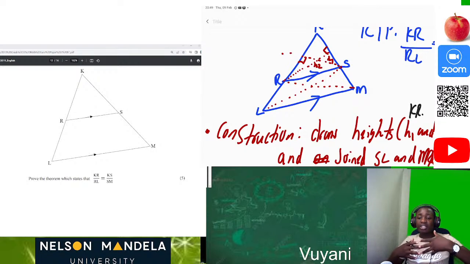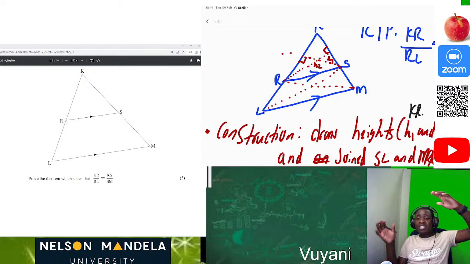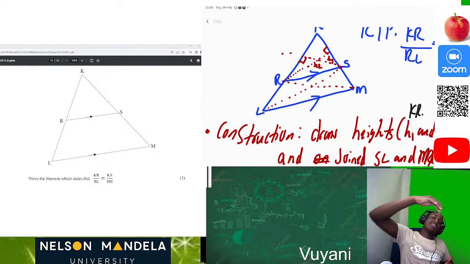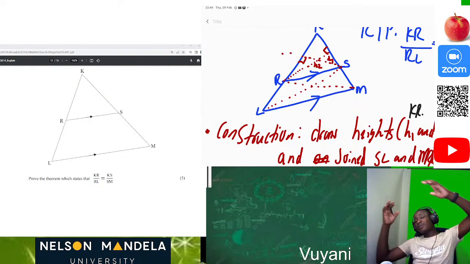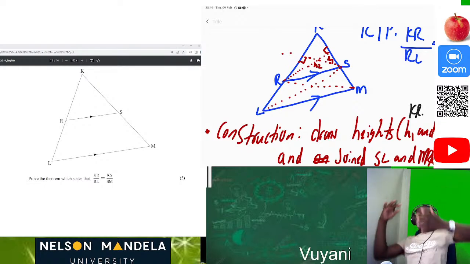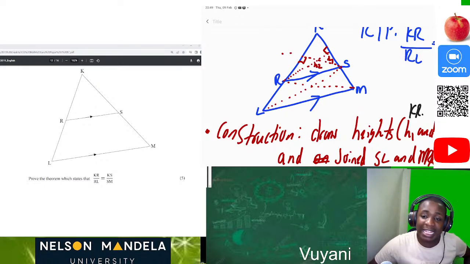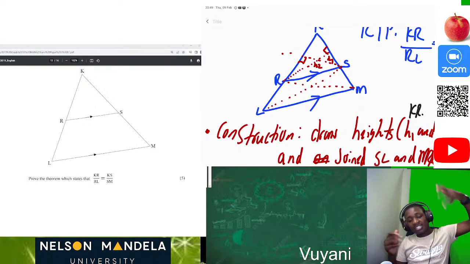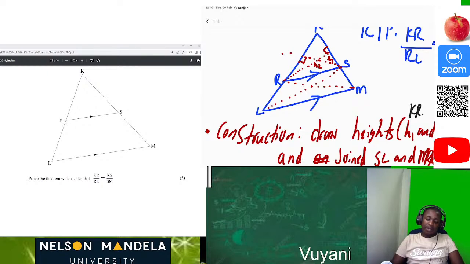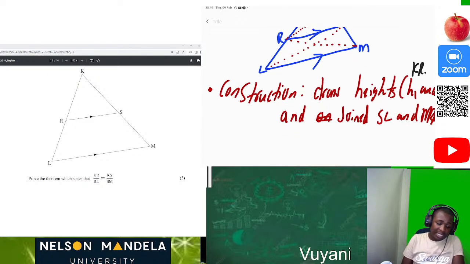So when you're doing Euclidean geometry, stop worrying about other people. If you want to turn the paper upside down, turn it down. If you also want to turn yourself upside down, so that you can see what's really going on, do the same thing. Others use highlighters, others do this. So it just depends on which one is best for you. So we started by construction, then we are done on that part.